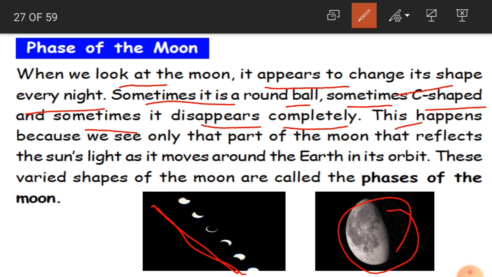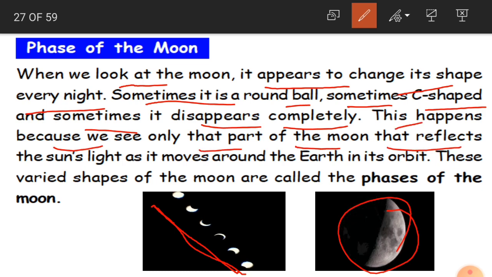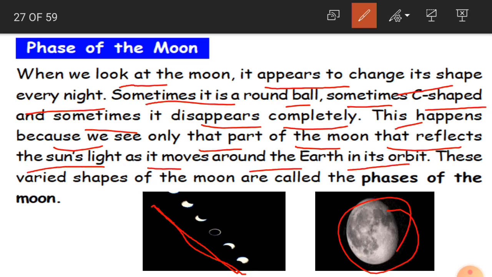This happens because we see only that part of the moon that reflects the sunlight as it moves around the earth in its orbit.